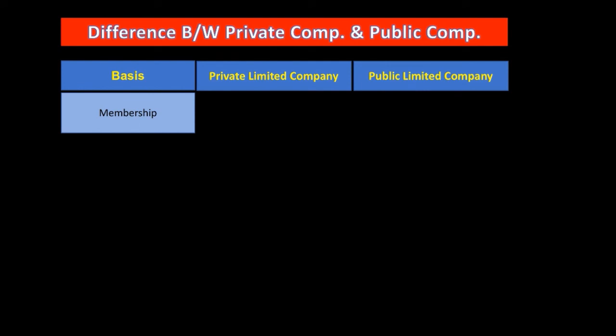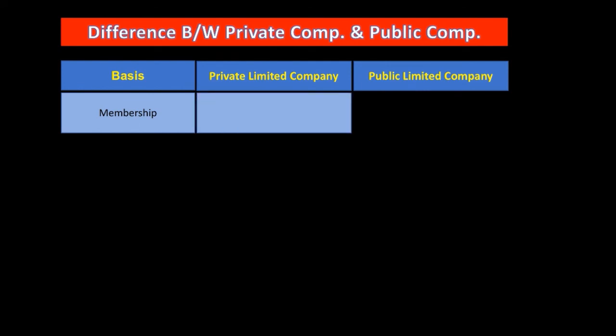Now we have the interesting topic, that is difference between private company and public company. So check out what are the major differences. What I have done here, I have made certain points, on what basis a private company is different from a public limited company. So let's check out the first basis, membership. As we have discussed while discussing the meaning, concept and features of the private company and public company, that is membership. So now we will check the number of membership required.